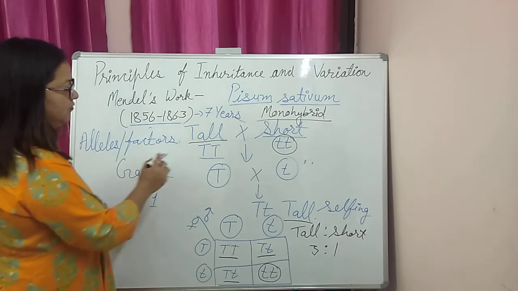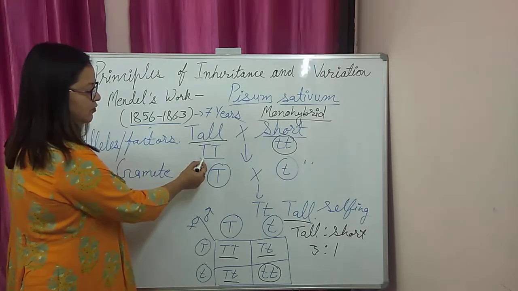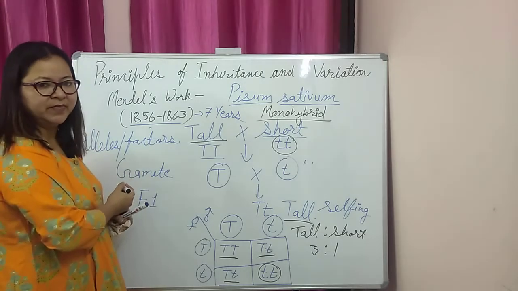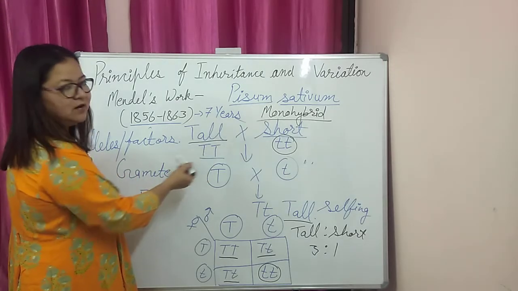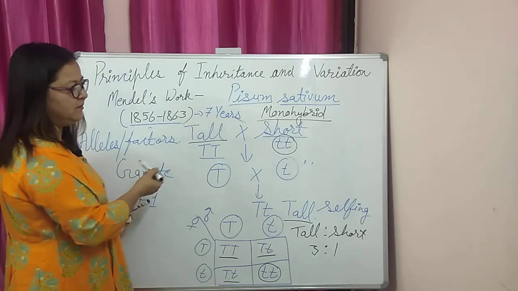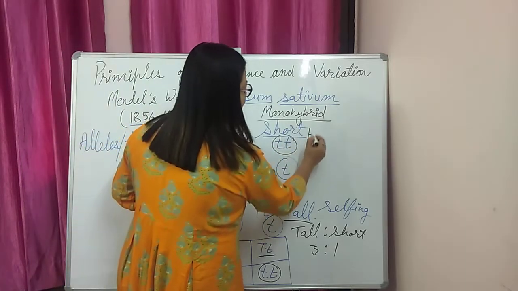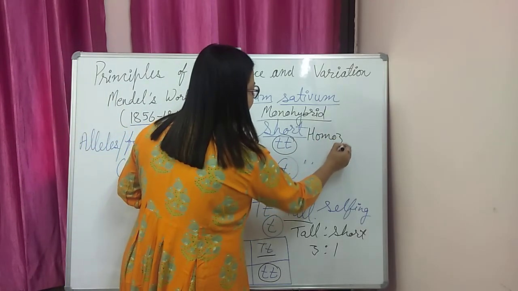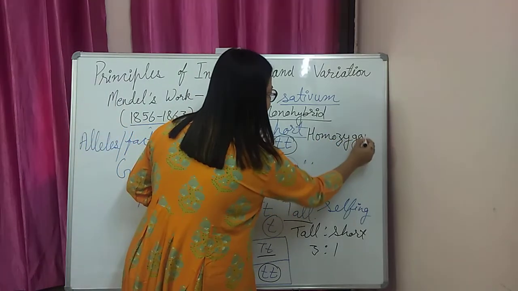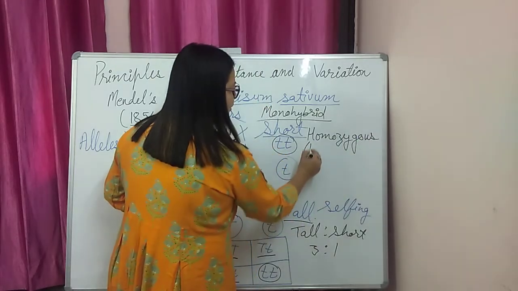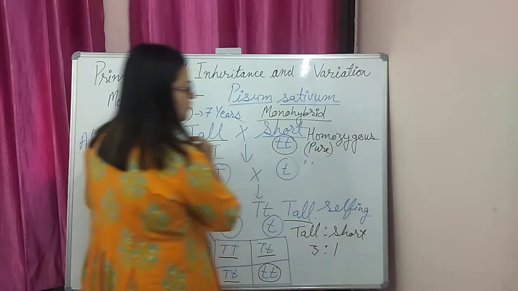Another technical term for these pure parents, where both the alleles are similar: when both the factors are similar for a character, this condition is called homozygous, or simply we can use the word pure.